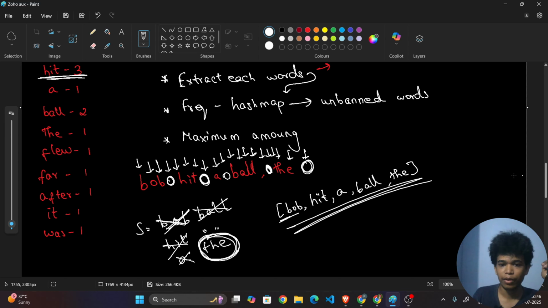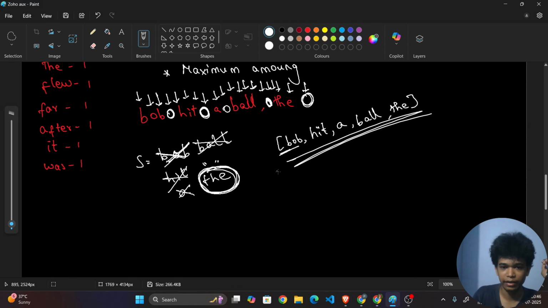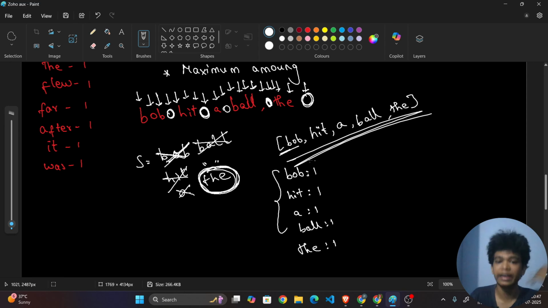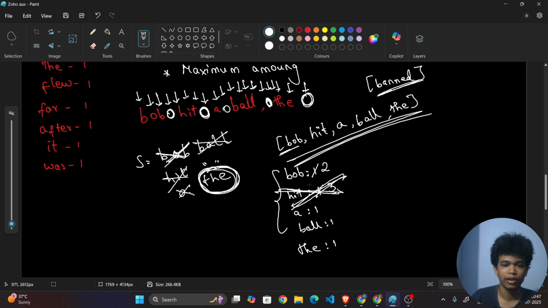Now this is how we want to add. While adding itself, I will be adding counts like Bob 1 count, hit 1 count, a 1 count, ball 1 count, the 1 count, like this. If Bob occurs again, it will be a count of 2. If hit occurs 3 times, it will be 3, like that. If the word is in the banned words, like hit, then I don't want to add it. I will be checking whether the banned words contain this or not.